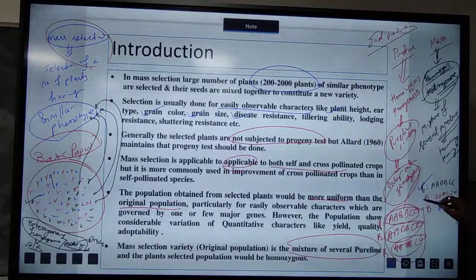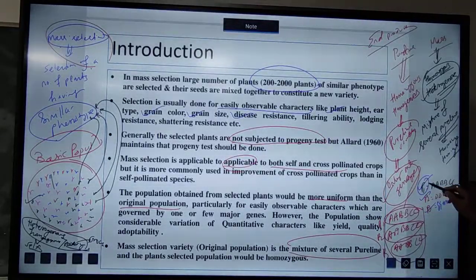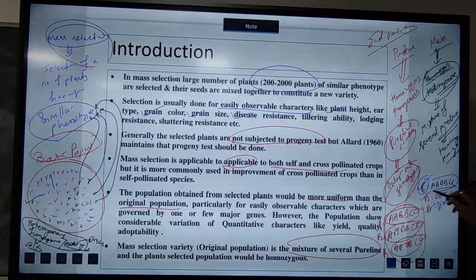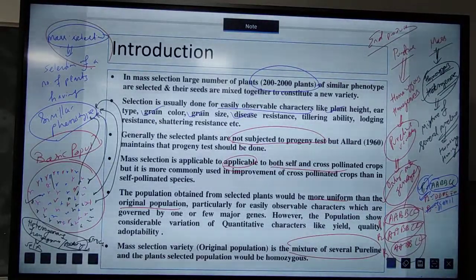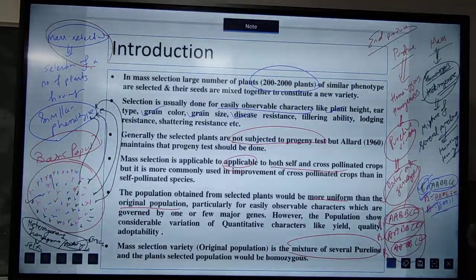So you can see that plant number 1 is homozygous in nature, as the similar alleles are there. Plant 2 is also homozygous, plant 3 is also homozygous. But if we see the genotypic characteristics, plant 1, plant 2 and plant 3 are different. So this is known as heterogeneous in nature. Here it is one pure line, here it is another pure line.